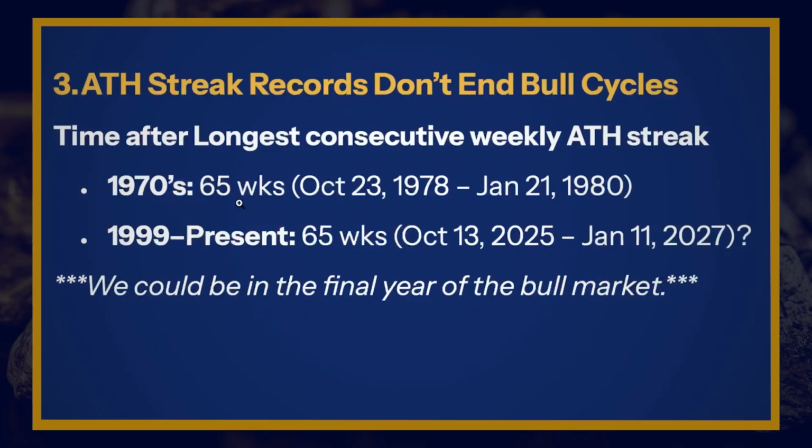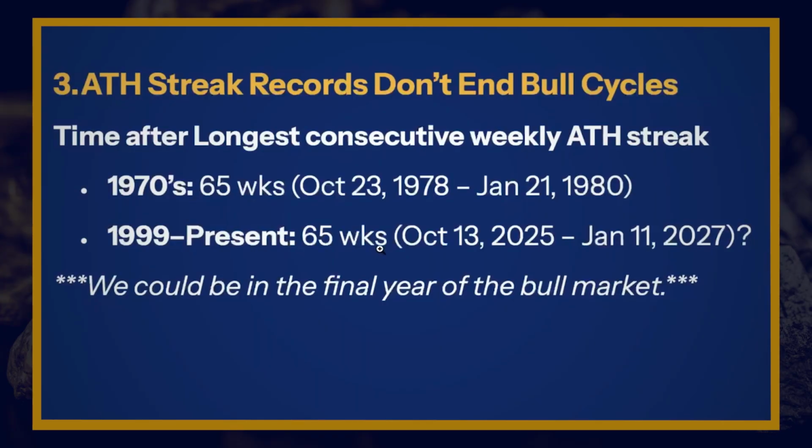And the answer is 65 weeks happened after that. So those 7 weeks ended in October of 1978. We mentioned that earlier. And then there was another 65 weeks going all the way to January of 1980 before the bull run came to an end. So if we just extrapolate out another 65 weeks from the record we just had in October, that would take the end of the current bull run to January of 2027.